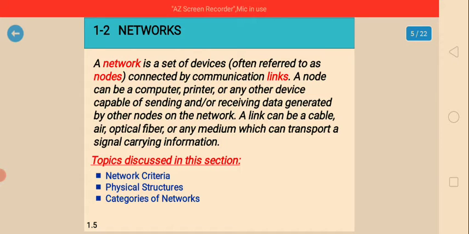A node can be a computer, printer or any other device capable of sending or receiving data generated by other nodes on the network. A link can be cable, air, optical fiber or any medium which can transport a signal carrying information.